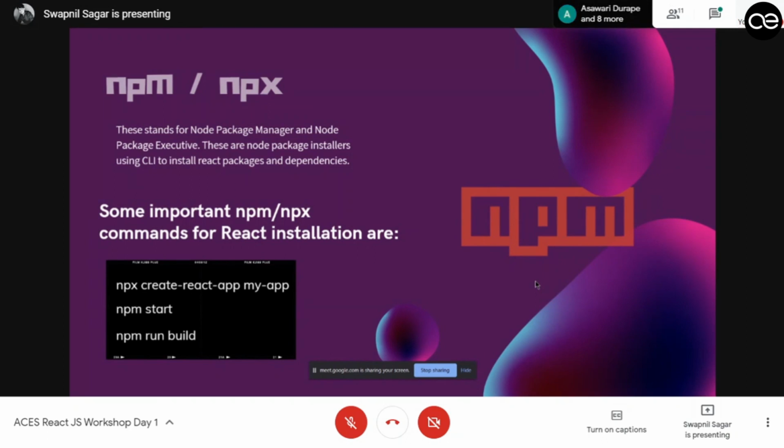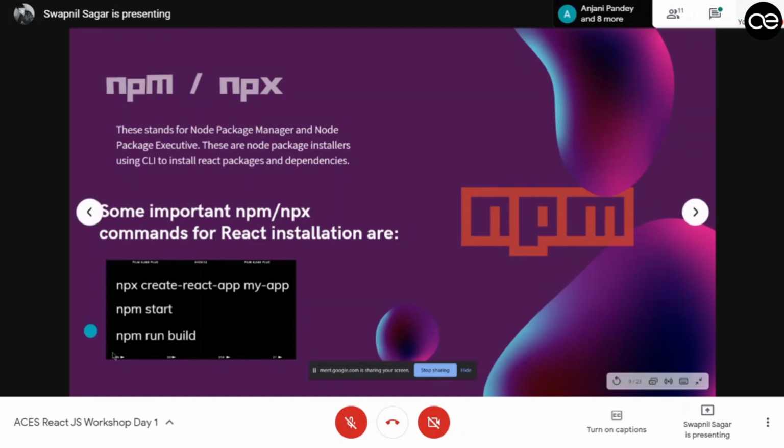Suppose we have a React library called Firebase. We need all the Firebase files inside our React application, right? That time we will use npm. And npx, the Node Package Executor, is used to just run a package without even installing it. Whenever we create a React app, we use npx create-react-app. Why? Because we don't want all the installable files in our system. That would take up a lot of memory and make the installation very slow. That is why we use npx instead of npm.